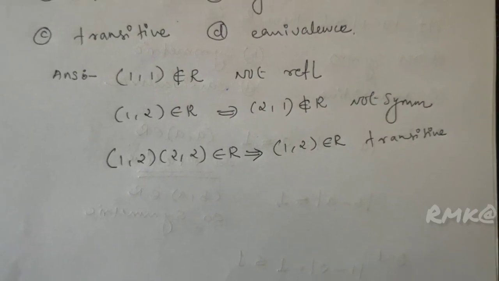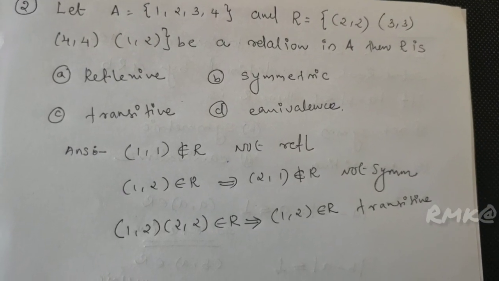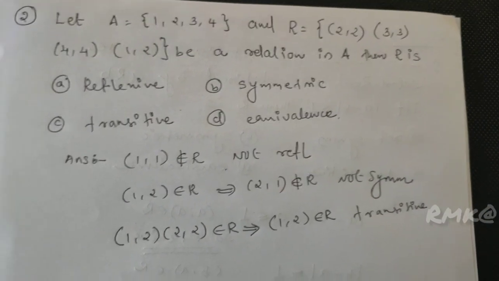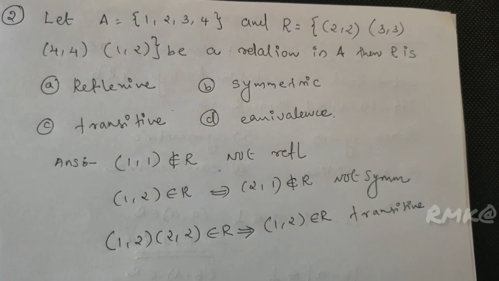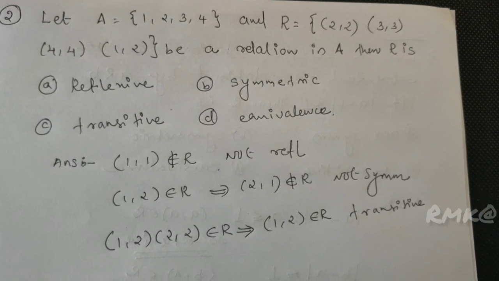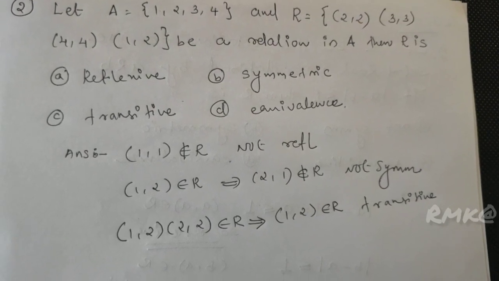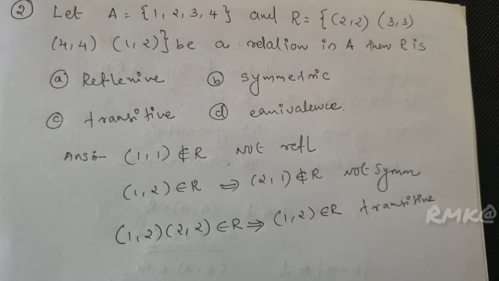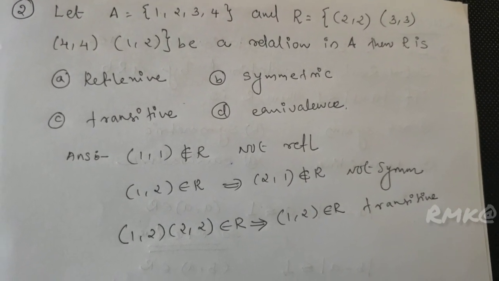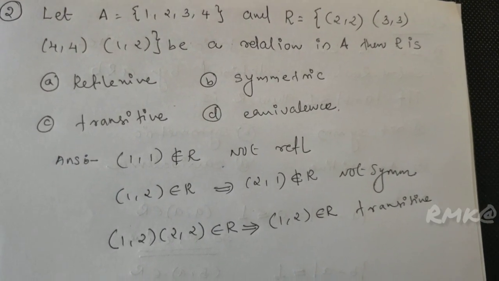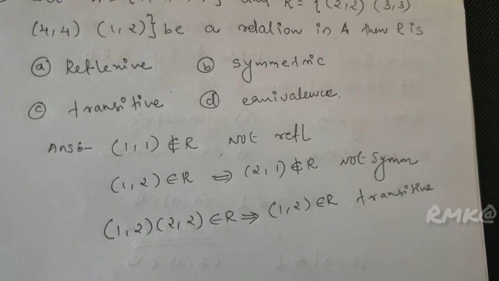(1, 1) does not belong to R. There is (2, 2), (3, 3), (4, 4), but (1, 1) does not belong to R. It is not reflexive. (1, 2) belongs to R, but (2, 1) does not belong to R. So it is not symmetric. (1, 2) and (2, 2) belong to R; the first and last give (1, 2), so (1, 2) belongs to R. Transitive. (2, 2), (3, 3), (4, 4) is also transitive. Therefore, option C, transitive relation.